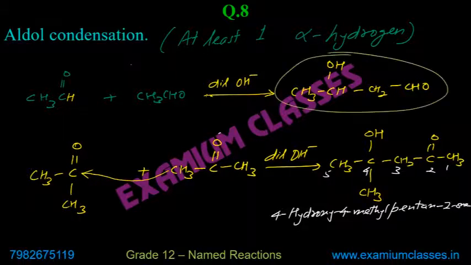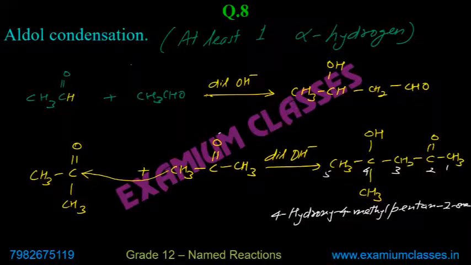When I heat this compound, CH3CHOH, CH2, CHO, dehydration will take place, means H and OH will go away.